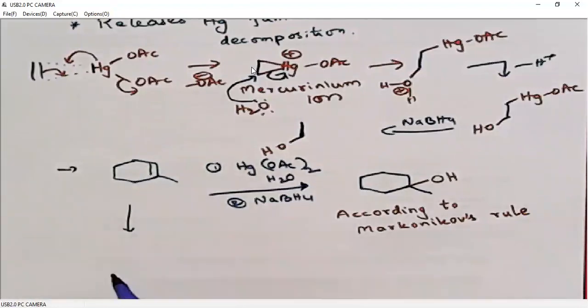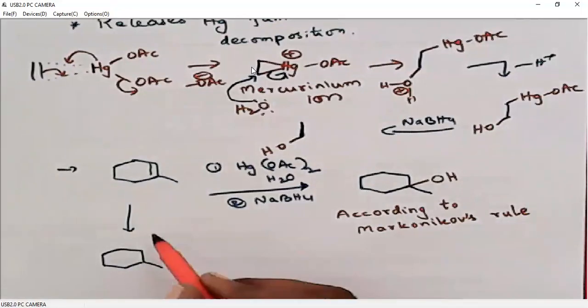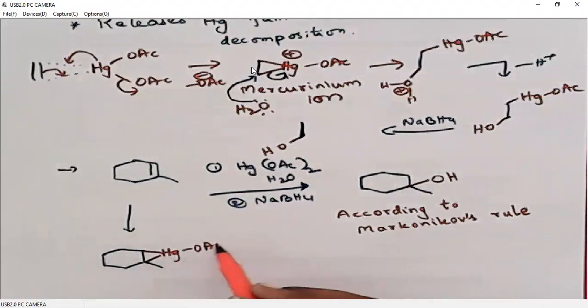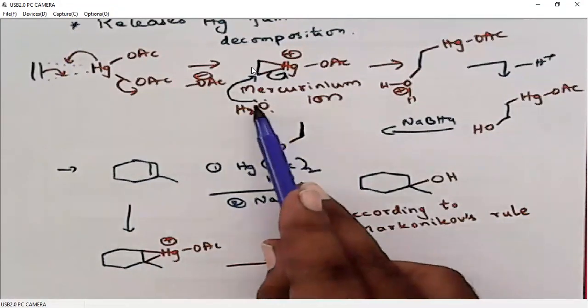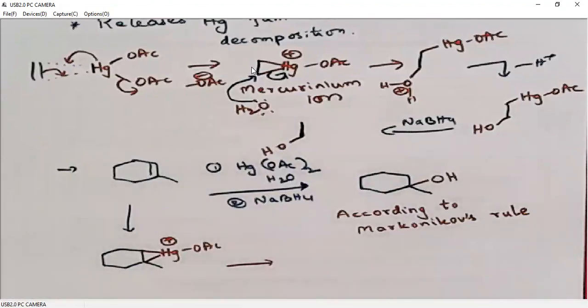The first step is formation of a three-membered mercurinium ion salt, right? With loss of OAc minus from the mercury, it generates a three-membered mercurinium ion salt. Then the second step is addition of water. Water is a nucleophile, right? Because it is an electron rich system, it will easily add to electron poor system.